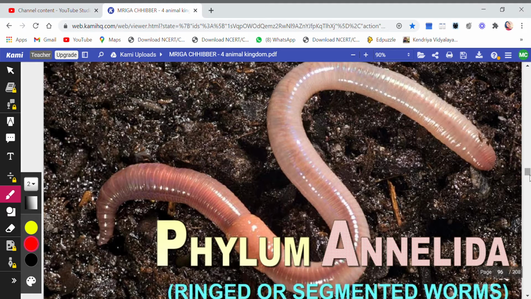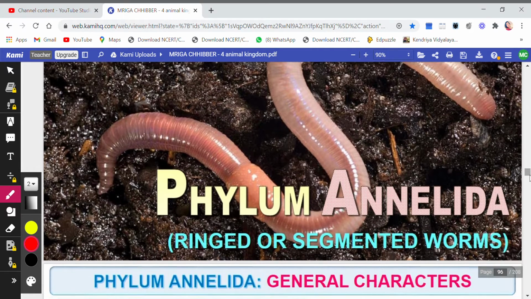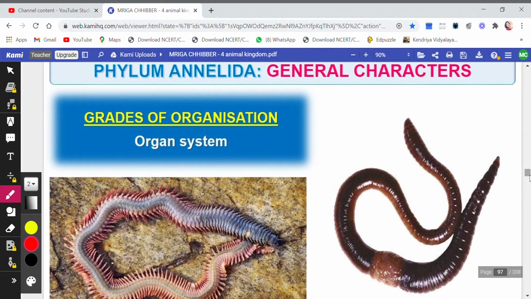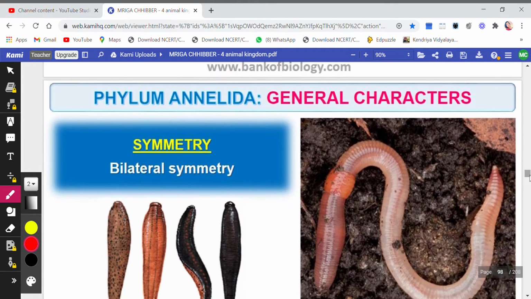The next phylum that we will do today is phylum Annelida, and ringed or segmented worms are included in this category. So the general characteristics here are grades of organization. This is again organ system level of organization. That means we can find certain systems present in these organisms.